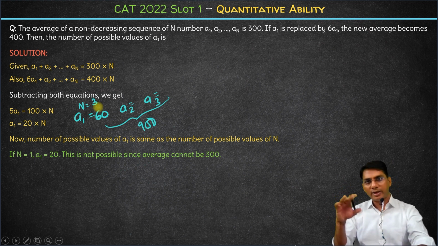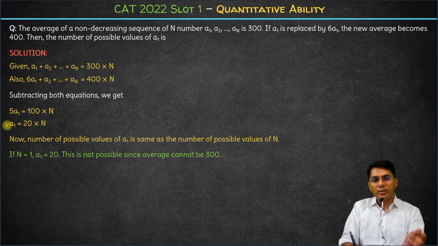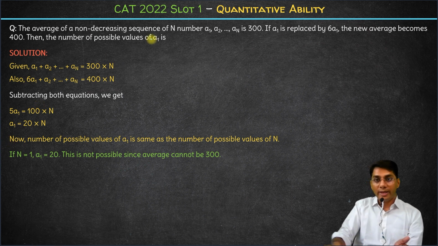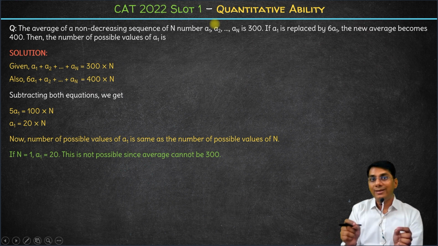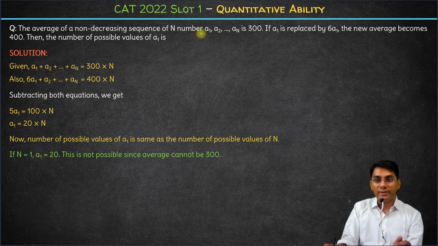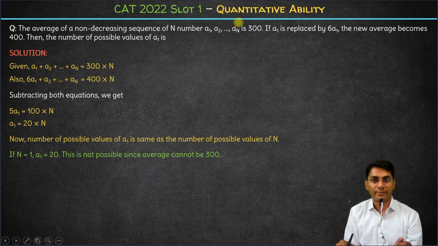Let's see. Now let's try to focus on the maximum value of n. We know the first term is 20 into n, and a1 is going to be the least of all the numbers, right? So in a series, the least number cannot be greater than the average of the series, correct? So the least number, which is a1, should be less than or equal to 300 for sure.